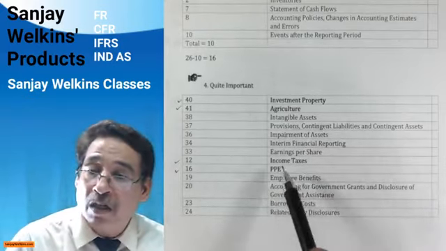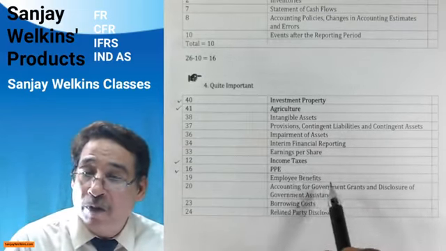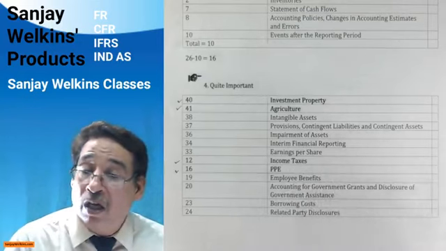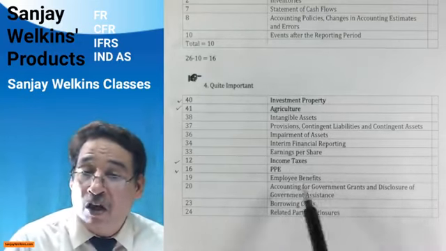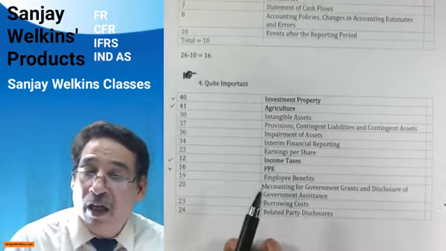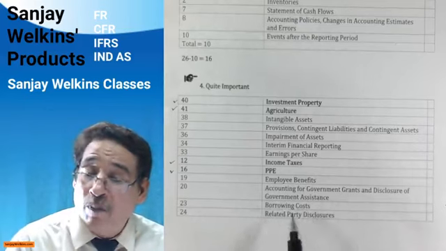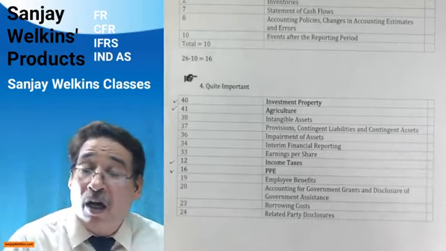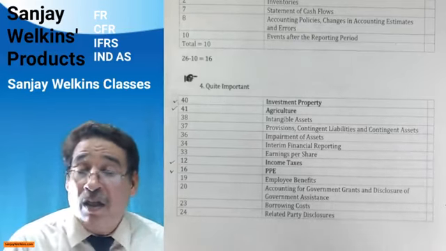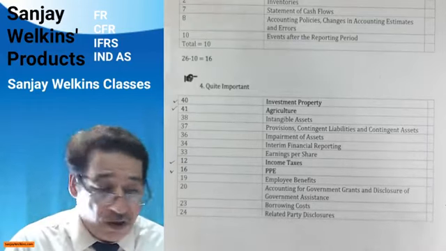Otherwise, for the rest of the standards, employee benefits, if you have done AS 15 earlier, then this standard should not pose you any problem. Similarly, you have done AS 12 earlier, accounting for government grants is quite on similar lines. And similarly, you have done AS 16 earlier, so IND AS 23 borrowing costs is on similar lines. Earlier, you did AS 18, so IND AS 24 related party disclosures is on similar lines.